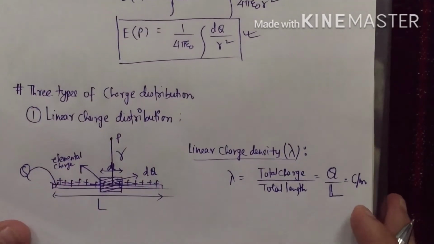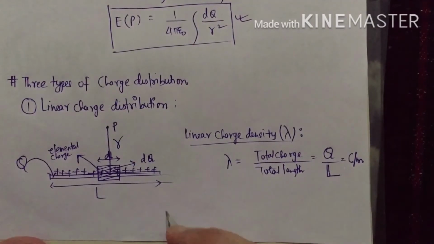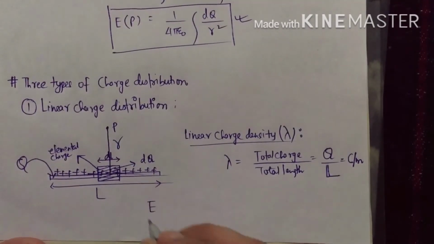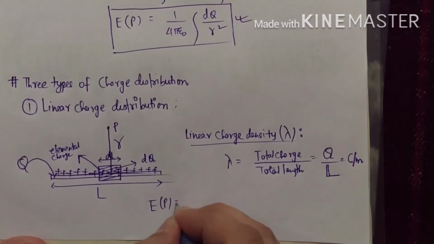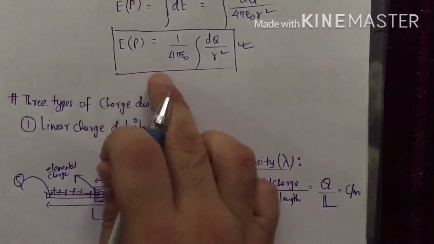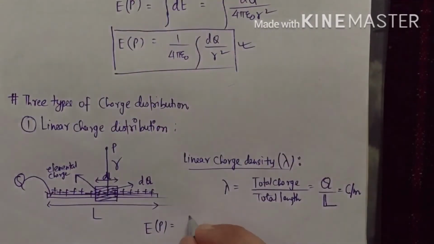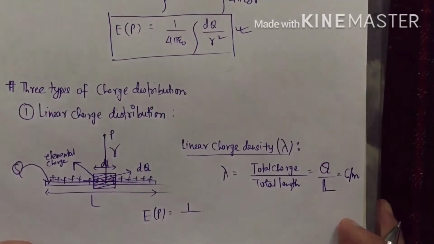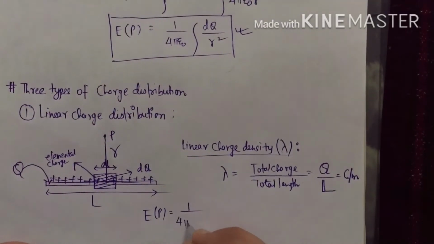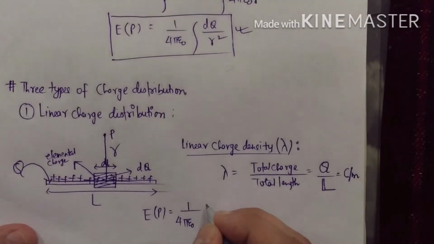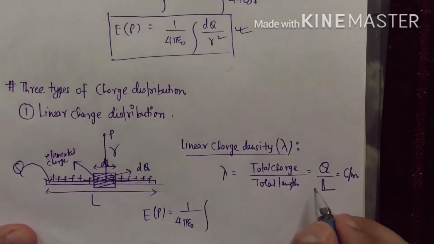So therefore the electric field at any point P from continuous charge distribution is given by 1 by 4 pi epsilon naught integral of